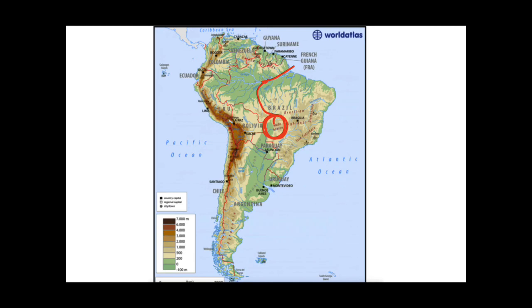So as you know, this is Brazil. This is very famous for the Amazon rainforest. As you know, there was a fire in the Amazon forest also. So the main portion of this Amazon rainforest lies in Brazil. And you can see it over here that this is the equator, 0 degree. So the Amazon rainforest lies in the south of the equator, as you can see over here. But a minor part of the Amazon rainforest also lies over here in the north of this equator, but only a minor part.